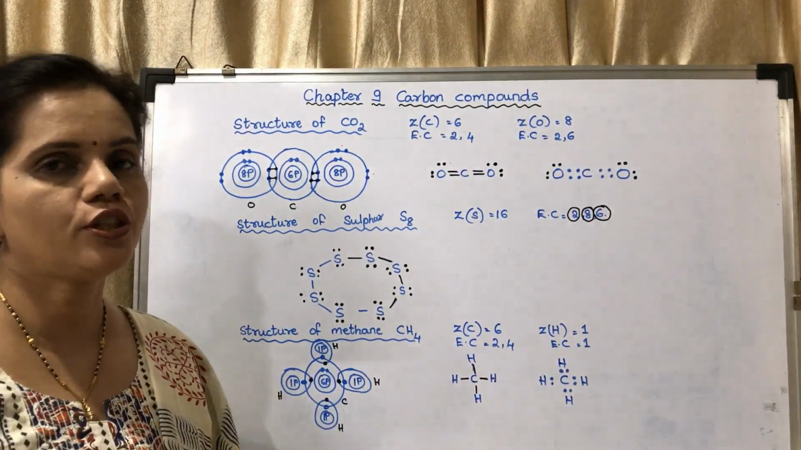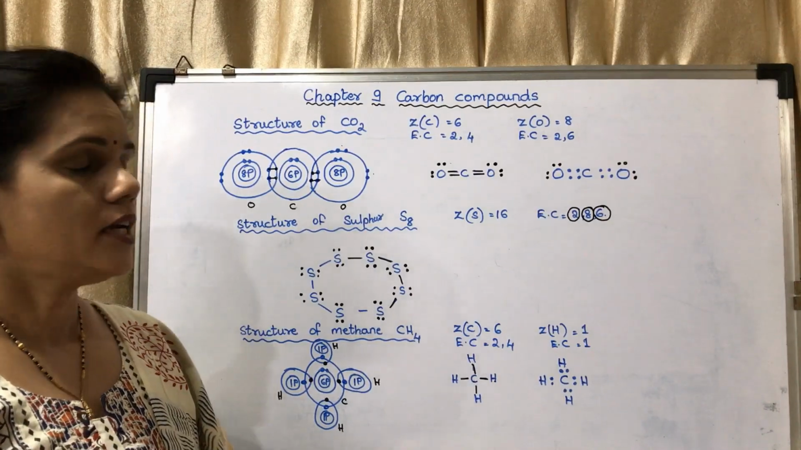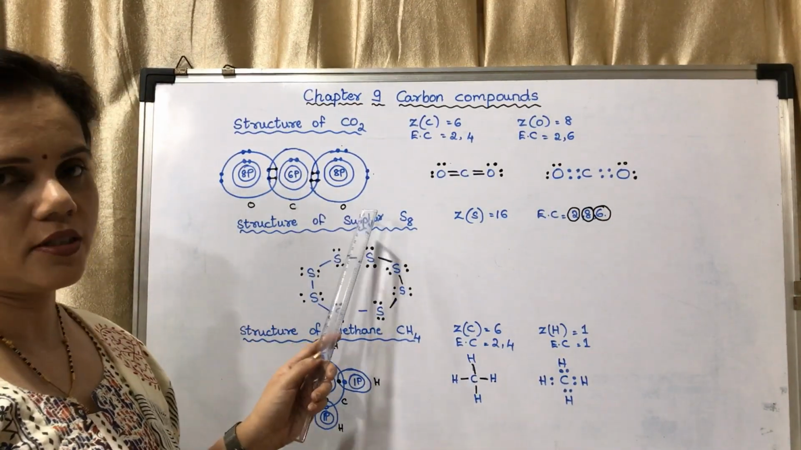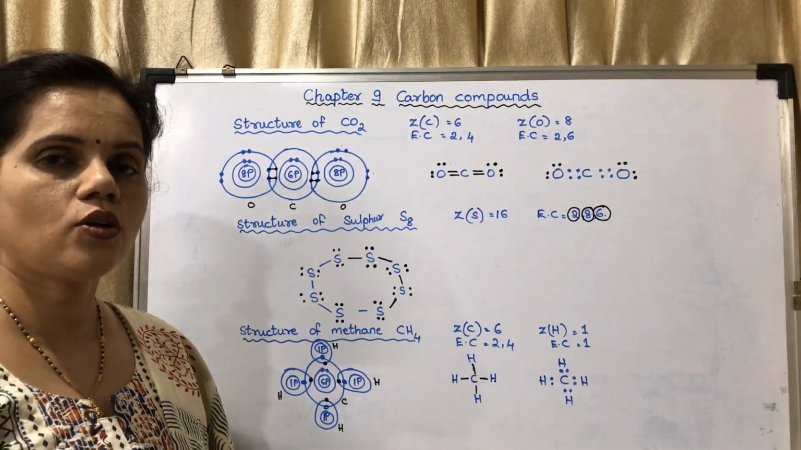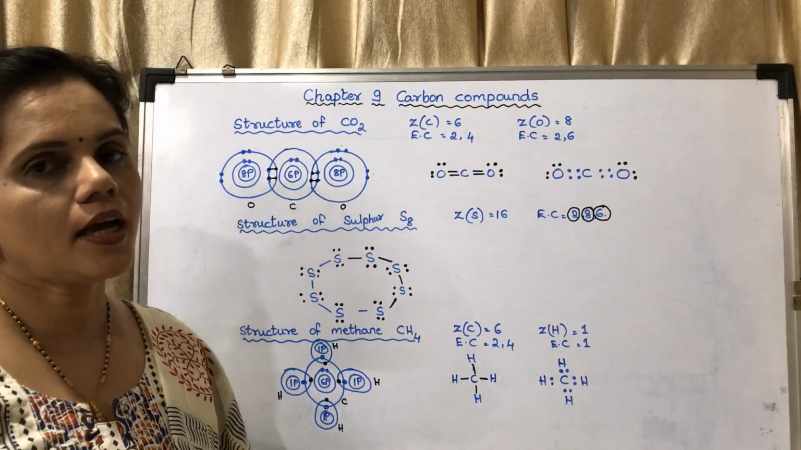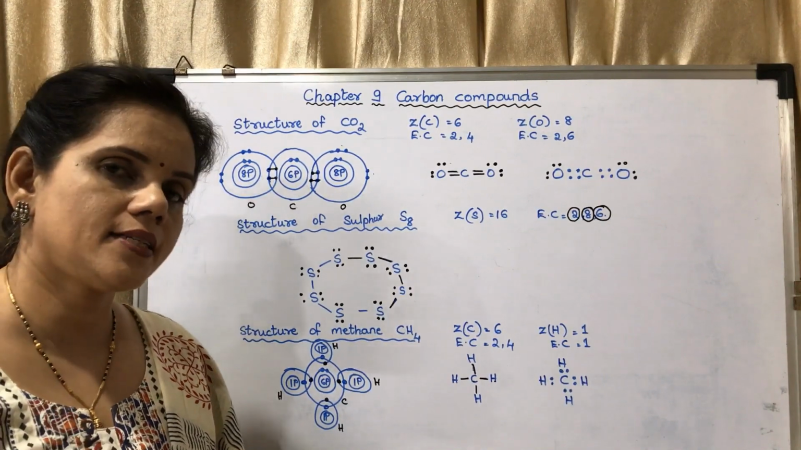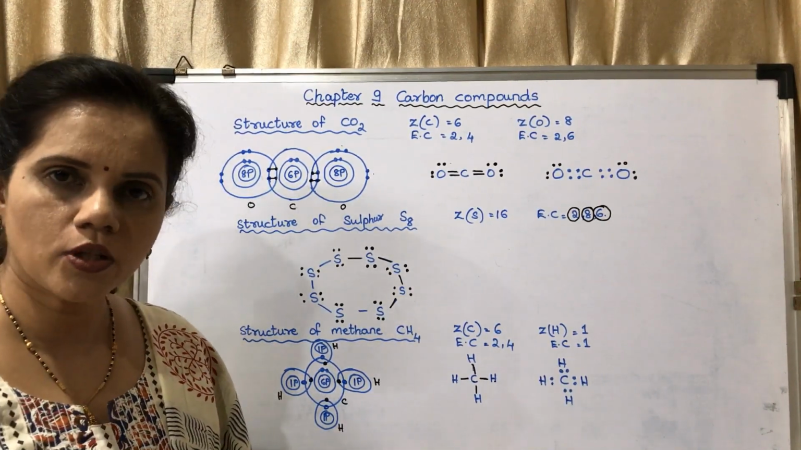That means it needs 2 electrons. Okay. So 1 carbon and 2 oxygen. You can remember it from the molecular formula also, CO2. That means 1 carbon and 2 oxygen. 1 carbon in the center, 2 oxygen on both sides.